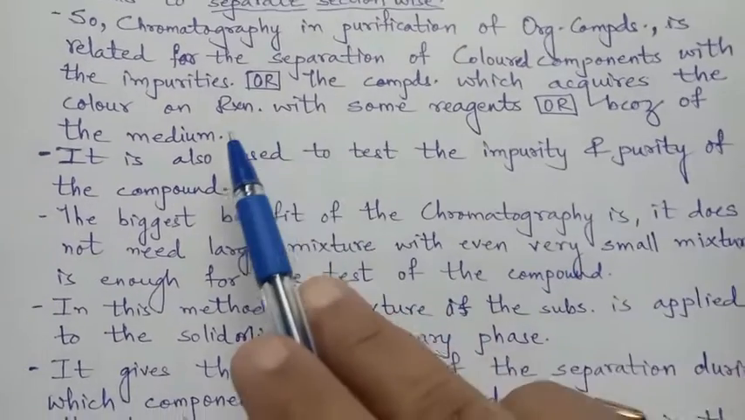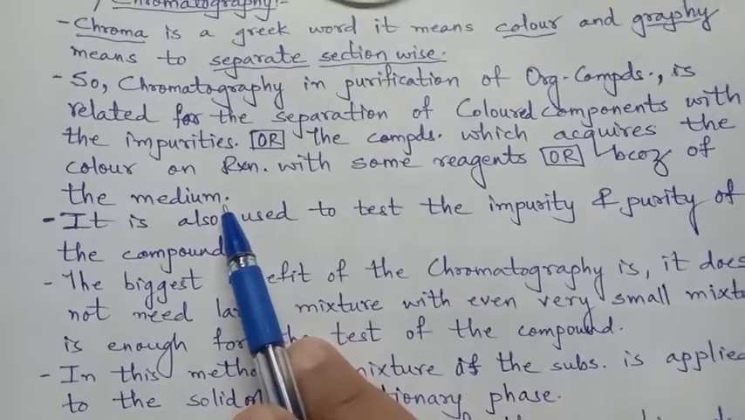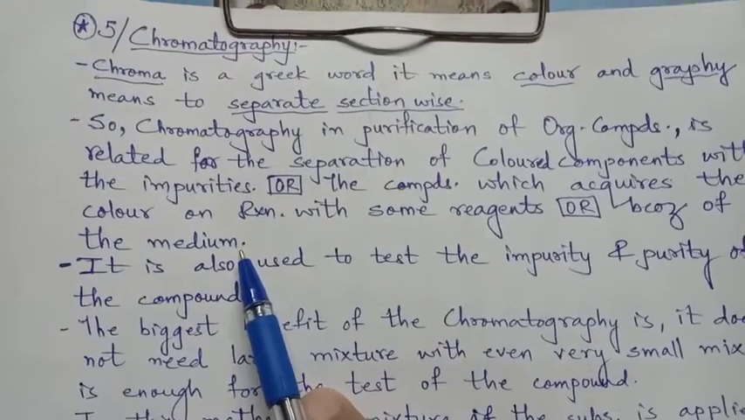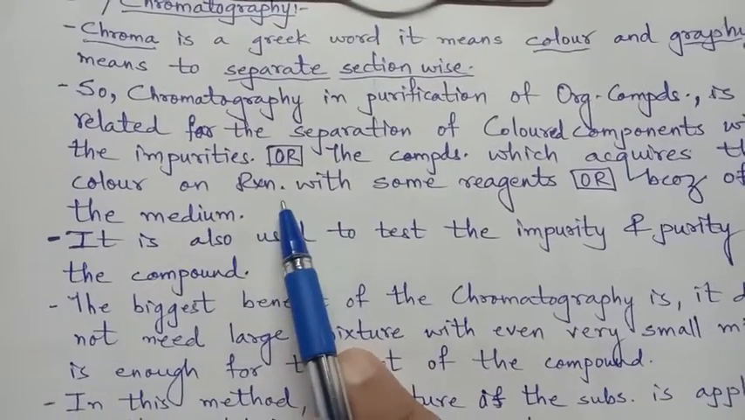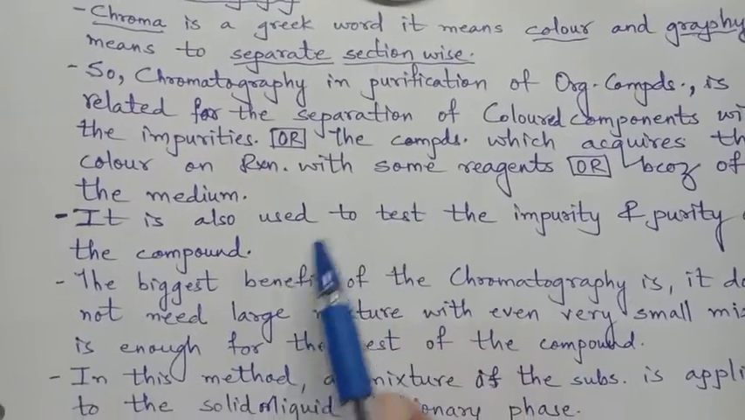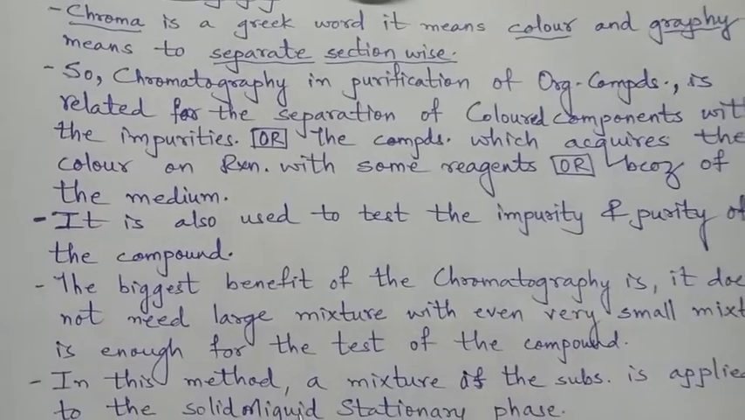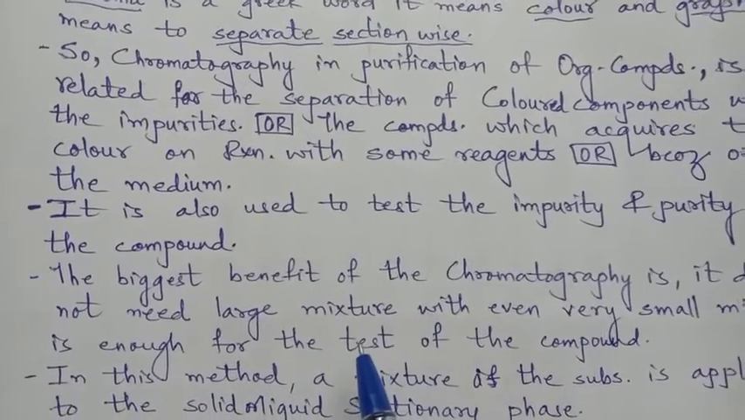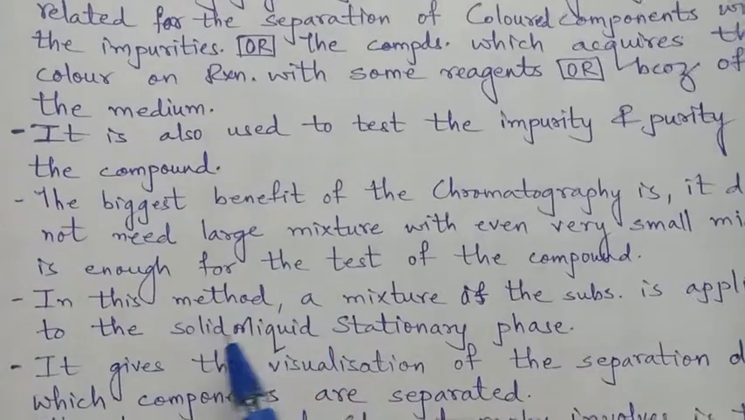This depends on the medium, meaning which medium is used, right? Because the compounds are organic, the medium will also be organic solvents. It may be CS2, it may be benzene, it may be benzoic acid. These are all organic solvents, and because of that the other compound may acquire the colors.